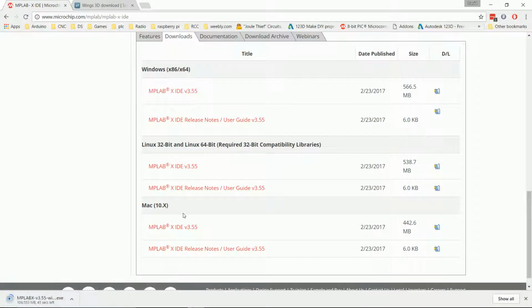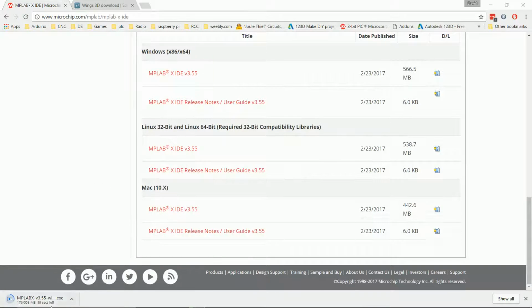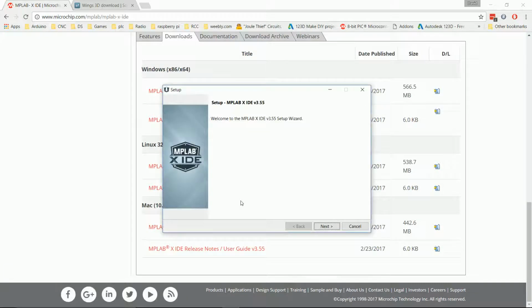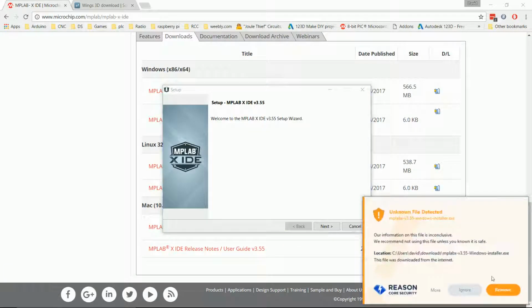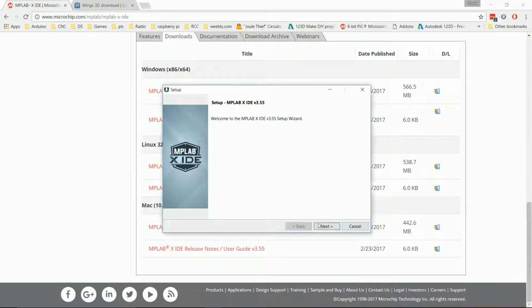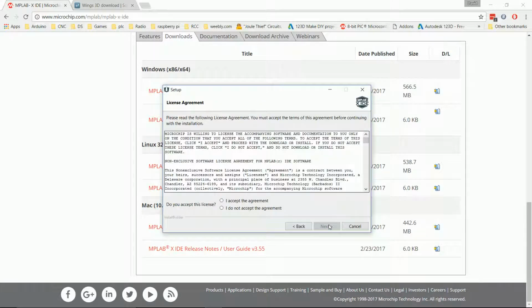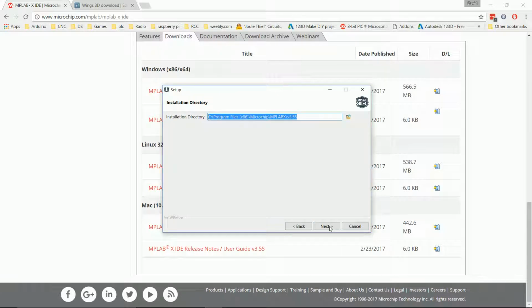And it's probably just downloading an installer. 20 seconds left. So when it is finished downloading this installer, I'm going to click on this link to invoke it. When the wizard opens, I'm going to select Next. I'm going to accept the agreement. Next. I'm going to accept the default download location.